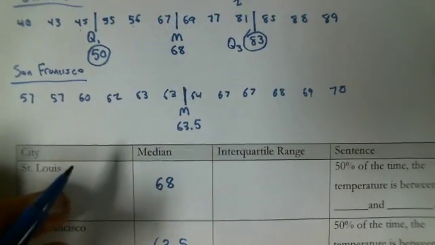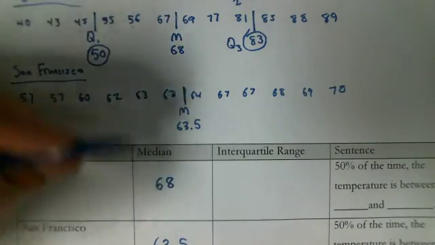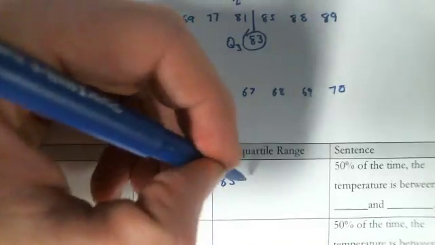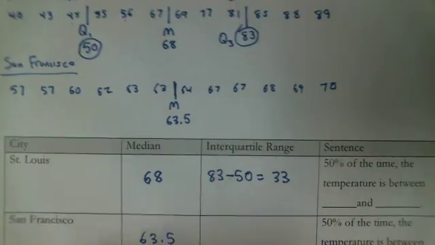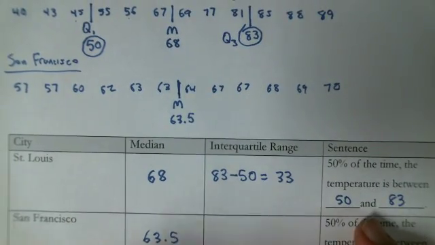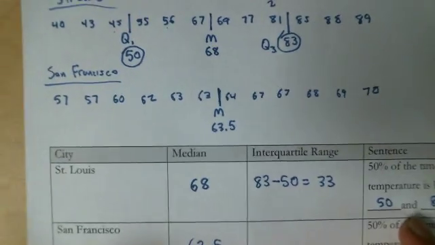So for interquartile range here, this shows me that 83 take away 50, the interquartile range is 33 degrees. So it means 50% of the time the temperature is between 50 and 83 degrees. So that gives us a sense of pretty high variability. Let's see if it's higher than San Francisco.